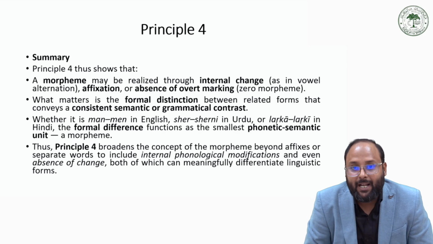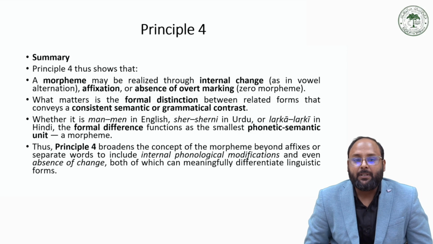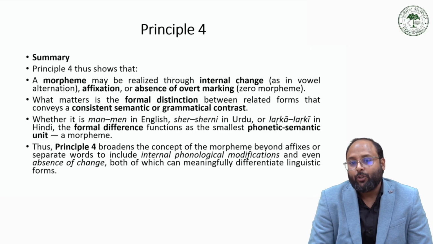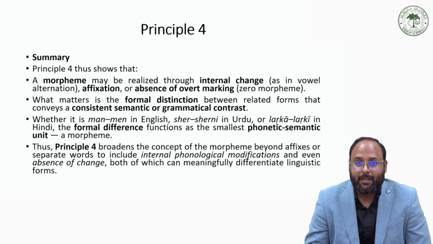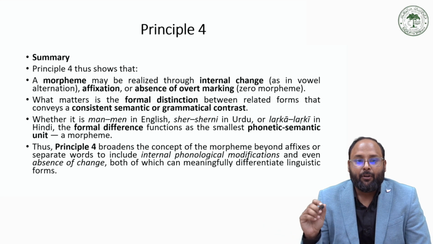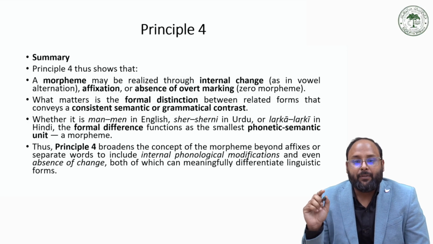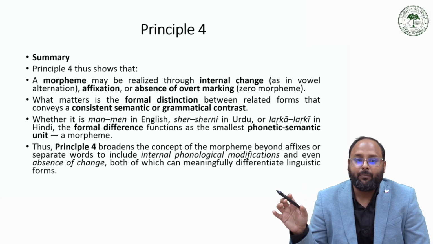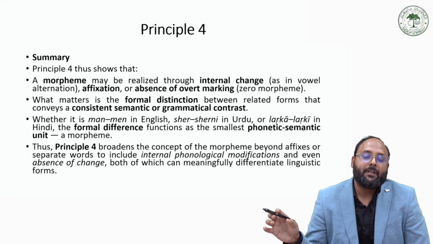So when we summarize this principle, principle 4 shows that a morpheme may be realized through internal change or vowel alternation, sometimes by affixation, sometimes by the absence of overt marking, the zero morpheme. What matters is the formal distinction between related forms, meaning when there is some change in the form, and that change conveys a consistent semantic or grammatical contrast.